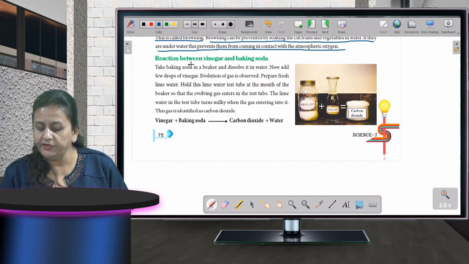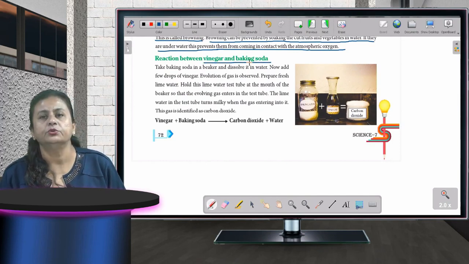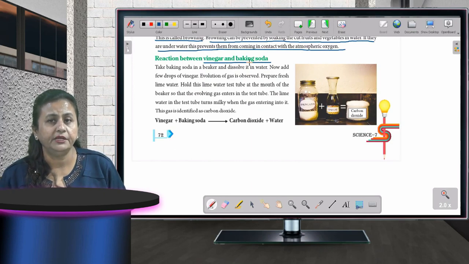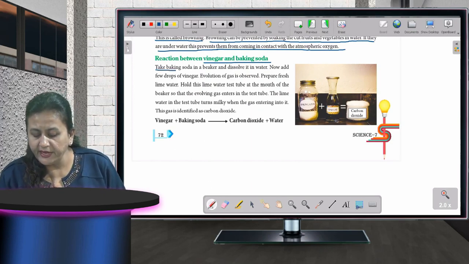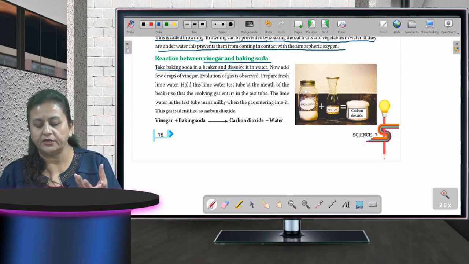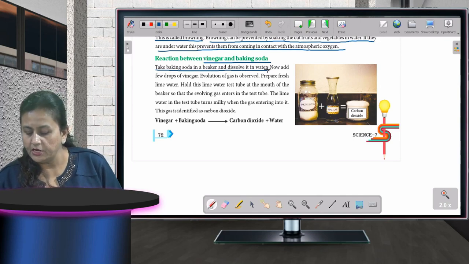Reaction between vinegar and baking soda. Vinegar और baking soda में क्या reaction होता है? Now start. Take baking soda in a beaker and dissolve it in water. एक baking soda लिया एक beaker में और उसको dissolve करा. Now add few drops of vinegar.